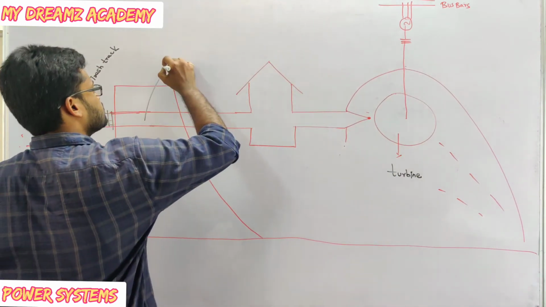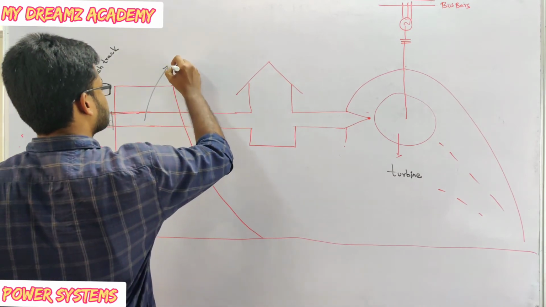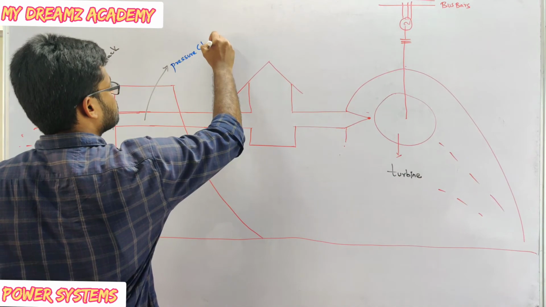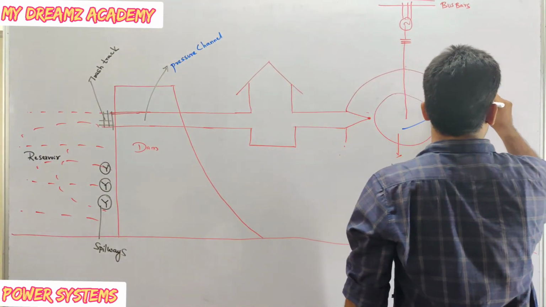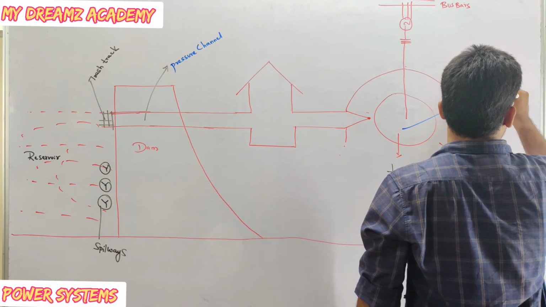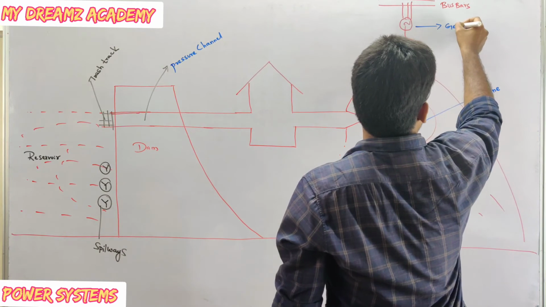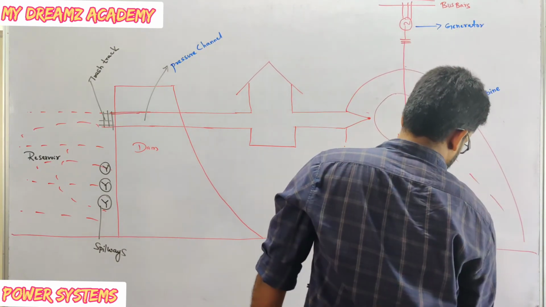Now this is pressure channel. And this one is turbine, and this one is generator. This one is tail race.